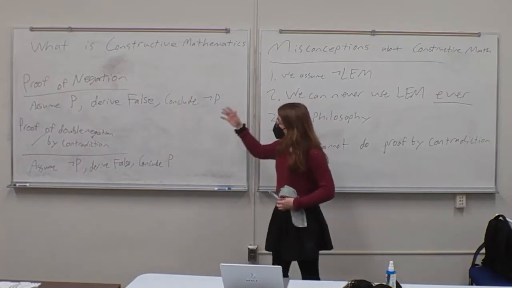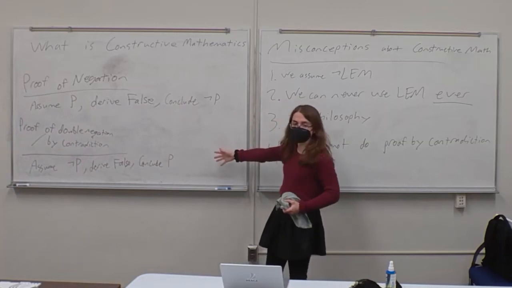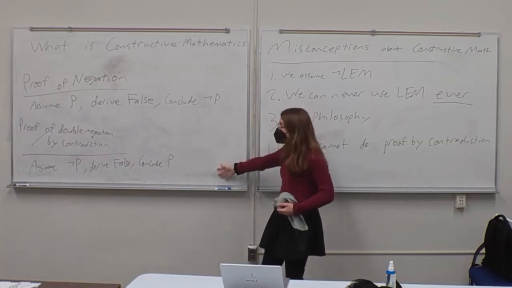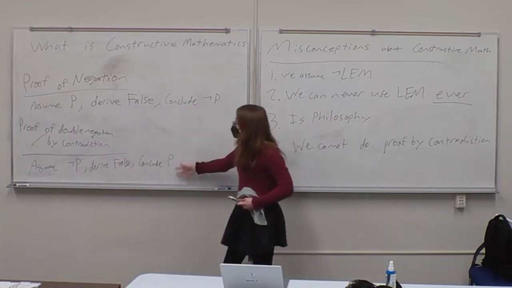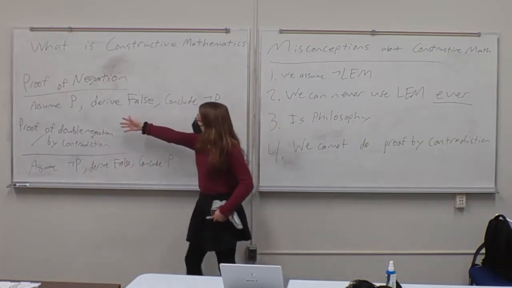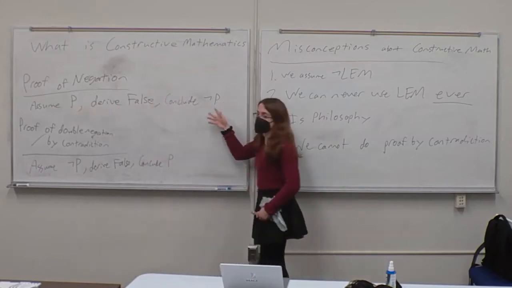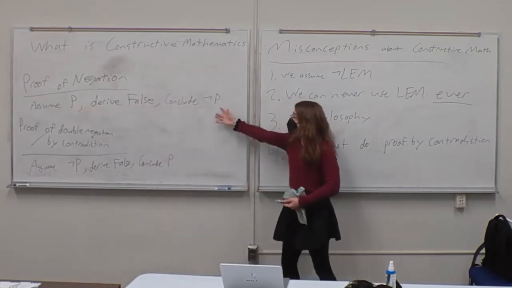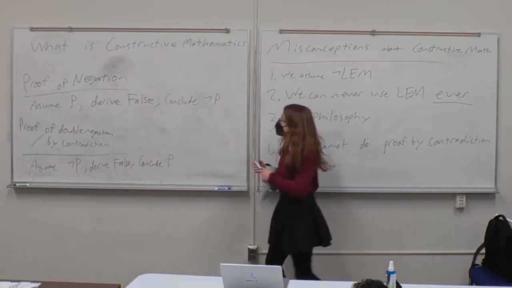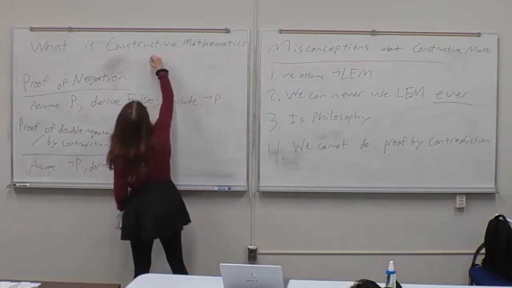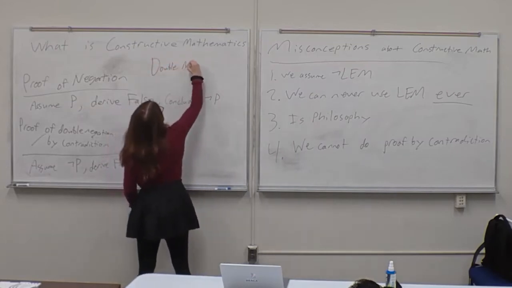All right. So you may be looking at me like, wait a minute, I pulled some kind of sleight of hand. These are saying the same thing. You're saying that, okay, you assume P is false, you derive falsehood, and you conclude P. That's the same as saying, instead of assuming P, you assume not P here. You derive false, and you conclude not P. And surely not P is the same thing as P, right? No. In constructive mathematics, this is actually equivalent to the law of excluded middle. So this is known as double negation elimination.